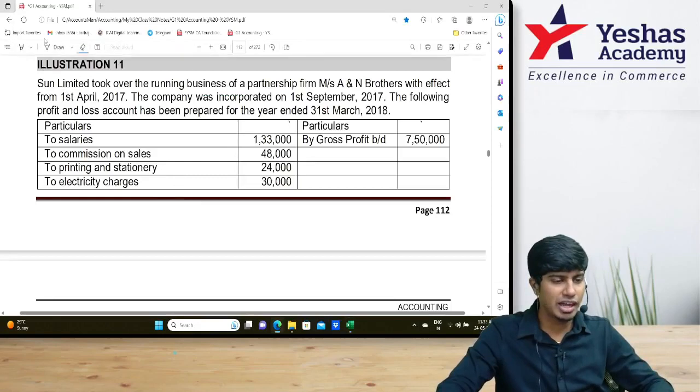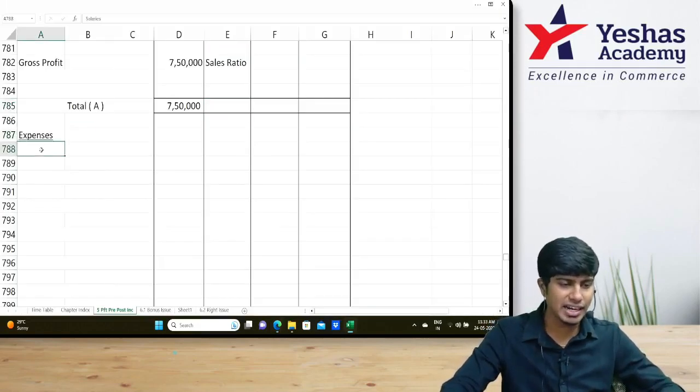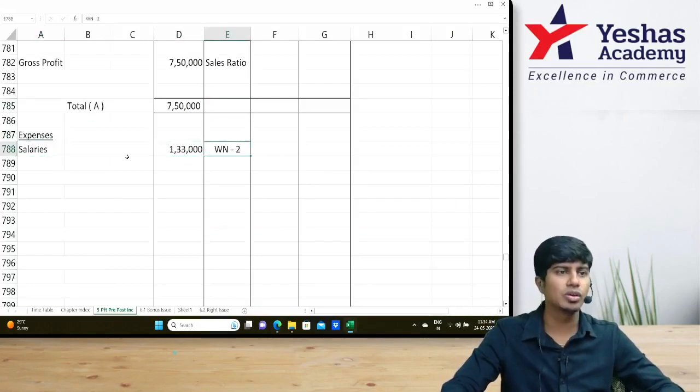First expense that we have, salaries. How much? 1,33,000. Is there any adjustment to salaries? Yes. So we'll write 1,33,000, working note number 2. Sir, working note we'll do later. Why? Adjustment is given later after the table.